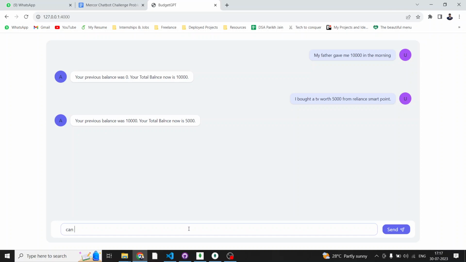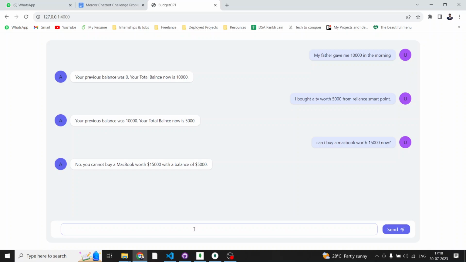Can I buy a MacBook worth 15,000 now? I'll hit enter and it gives me insights on that question: no, you cannot buy a Mac worth $15,000 with a balance of $5,000. It automatically knew that my balance was $5,000, because OpenAI or LangChain basically stands in between our application and the database, so it knows the amount that we have.